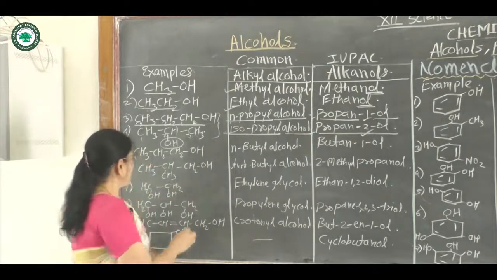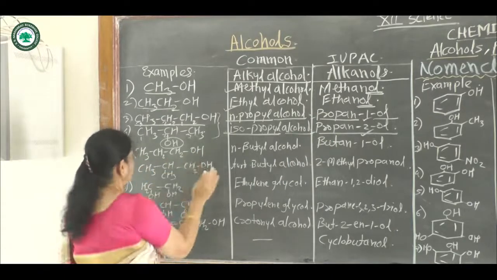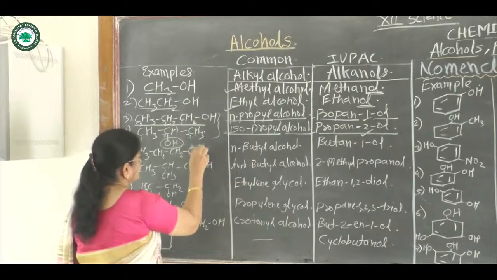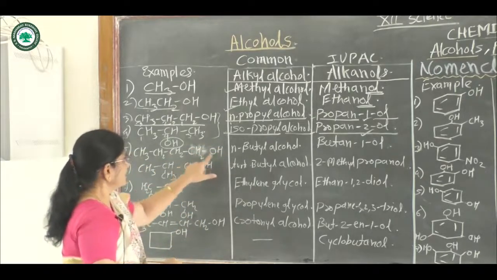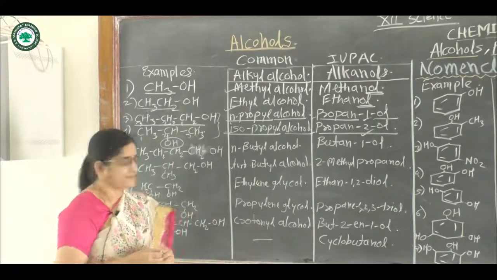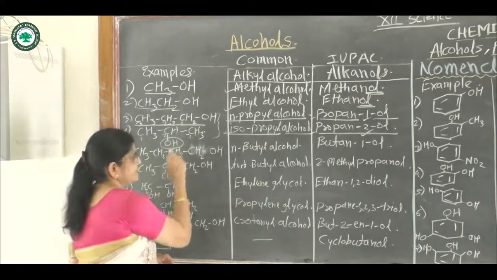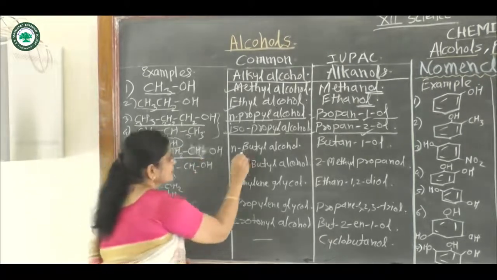Then fifth example, CH3CH2CH2CH2OH. In this compound, in the straight chain, there are four carbon atoms. Hence the alkyl group here is the butyl group.